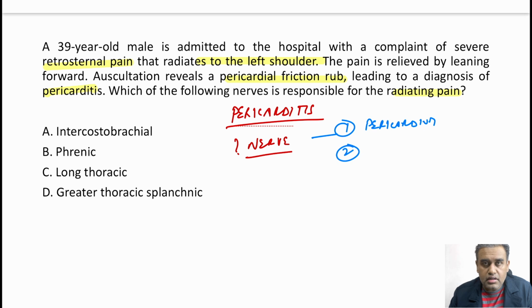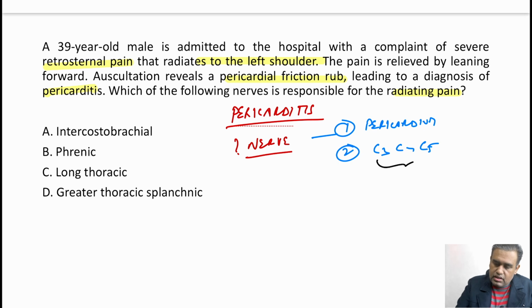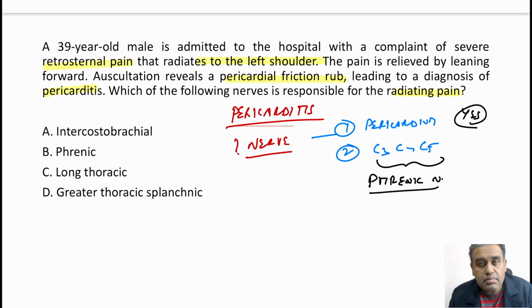The point over here is that the nerve supplying the pericardium should have a referred pain going to the shoulder. The shoulder dermatome is supplied by the supraclavicular nerves around C3, C4, C5. And if you look at the nerves, this root value is shared by the phrenic nerve. But does the phrenic nerve supply the pericardium? The answer is yes. The phrenic nerve does supply the fibrous pericardium and the parietal layer of the serous pericardium, the outer covers of the pericardium. So it's the phrenic nerve, that would be the answer, and here is the phrenic nerve.